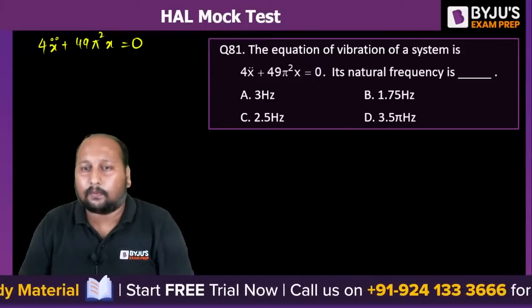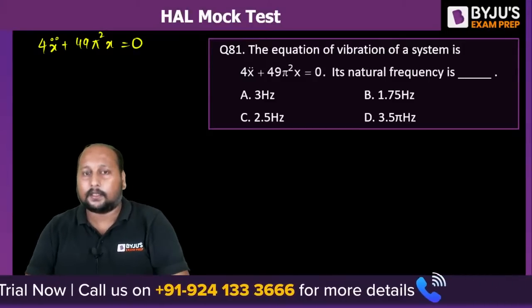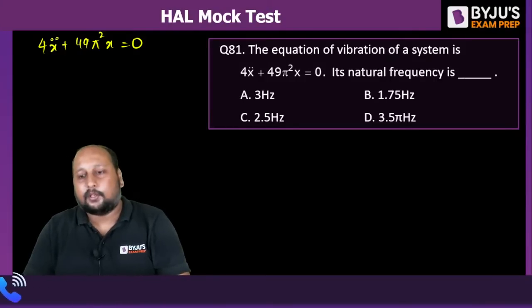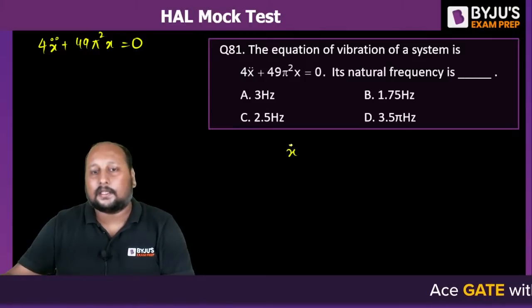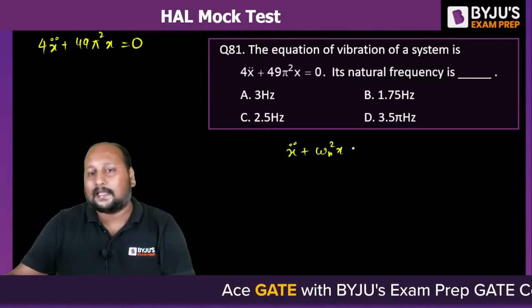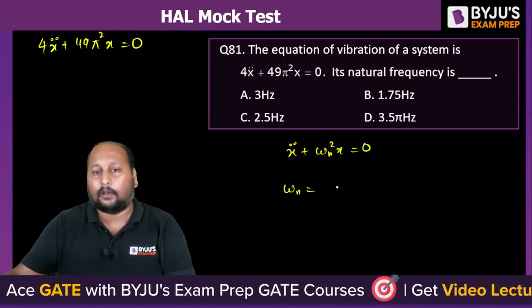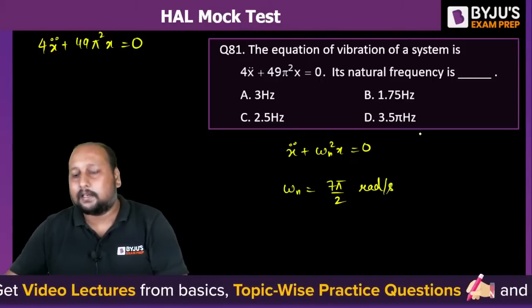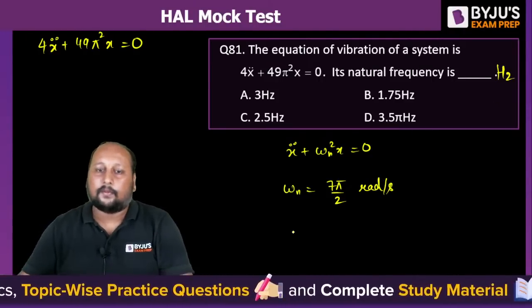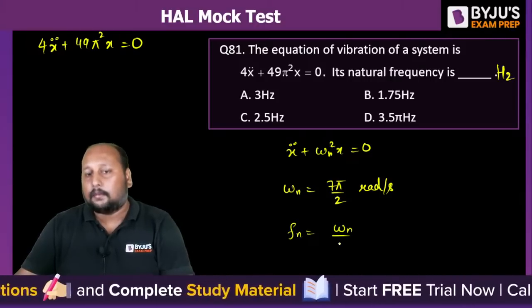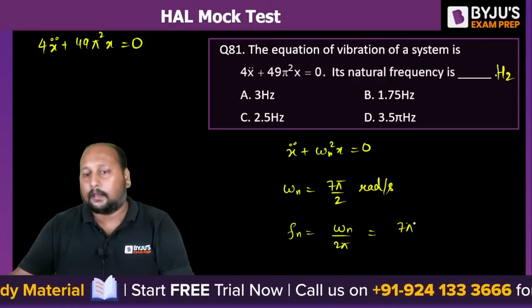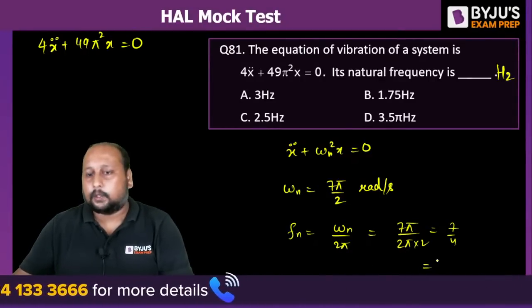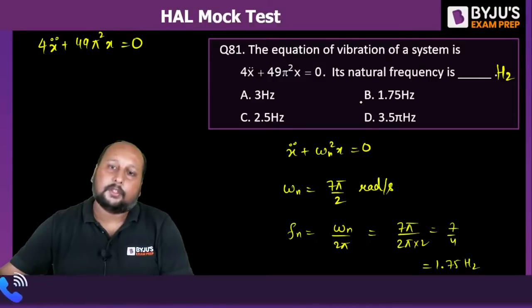A, B, C, D. Some people can go wrong here if they are not checking the units. Option A, option B, option C and option D. We can compare this with the standard form x double dot plus omega n square x is equal to 0. So from here omega n is equal to 7 pi by 2 radian per second. But in the question they are asking for hertz, right? So you have to calculate Fn. Fn is equal to omega n by 2 pi. So this is 7 pi by 2 pi into 2, that is 7 by 4, that is 1.75 hertz. Option B is the correct answer.